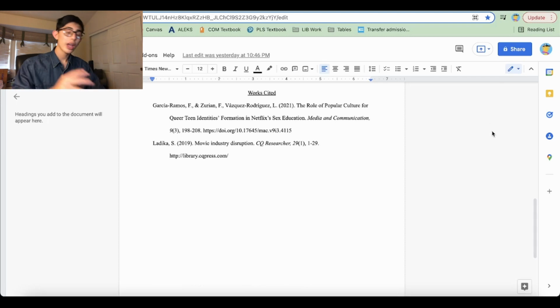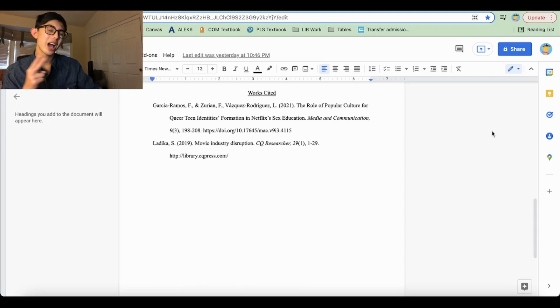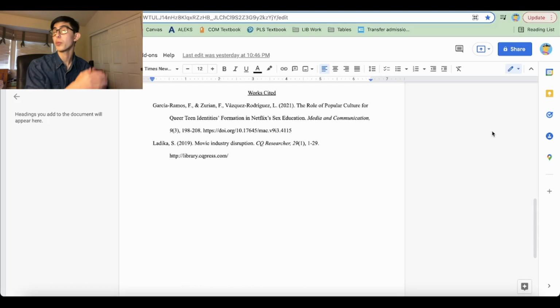Okay, now that we have two scholarly articles, I think it's time for us to delve into the realm of popular articles. Now, while scholarly articles are written typically by experts in the field, some of them are peer-reviewed by other experts in the field, popular sources are more meant for general audiences, not necessarily for academics, and their validity, or rather their accuracy, can tend to be a bit more dodgy.